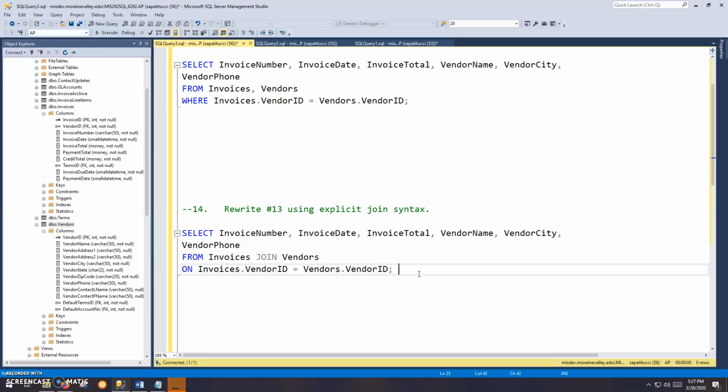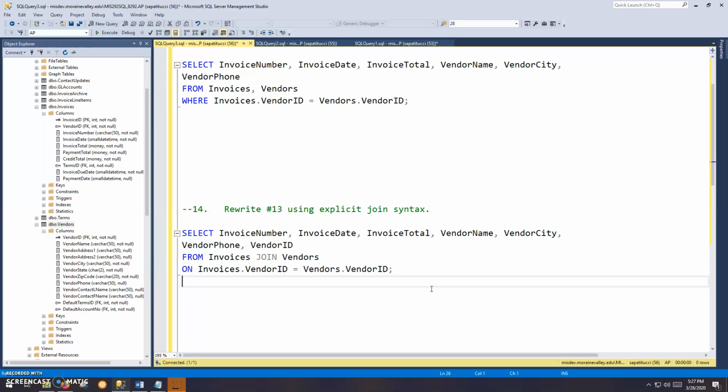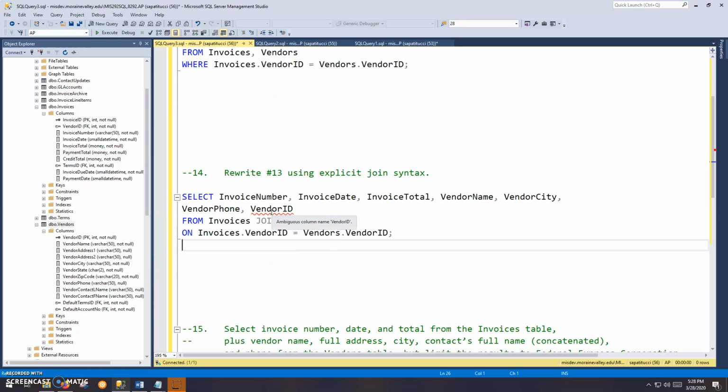We have explicit syntax. Now, one thing I want to throw in here is what if we had been asked to select the vendor ID from either one of these tables? I'm getting an error here. It says ambiguous column name vendor ID.